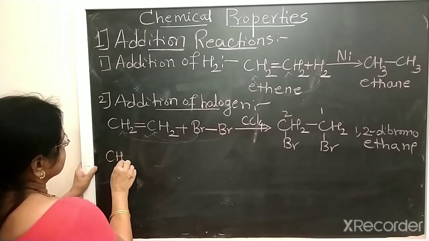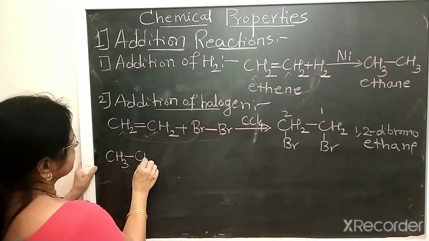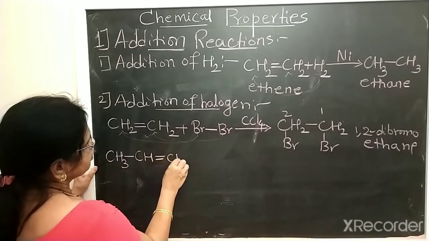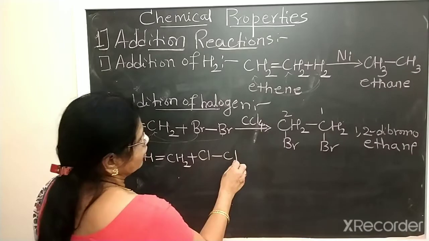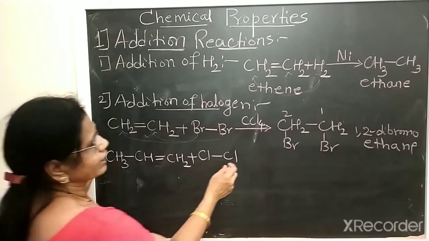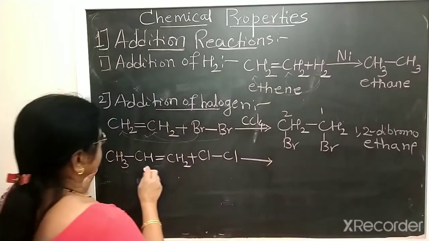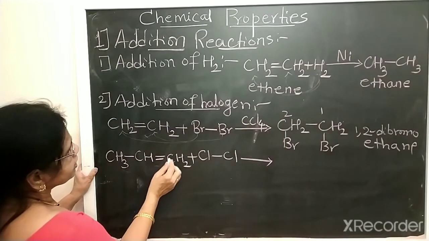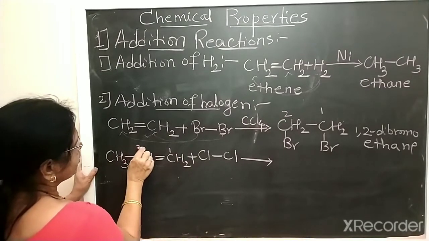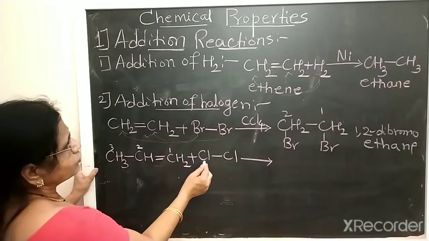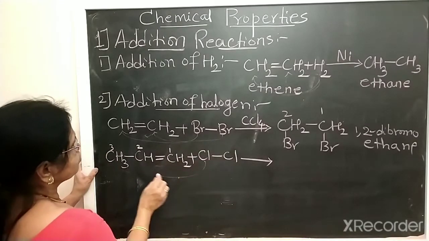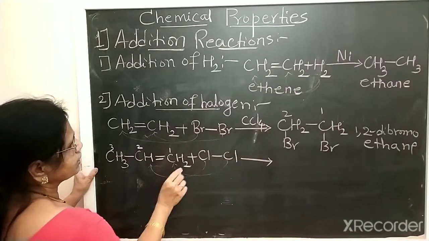Then addition of chlorine Cl2 to propene, another example in the textbook: CH3CH=CH2 plus Cl2. If you write Cl2, it's also correct. Which one is the double bonded carbon? 1, 2, 3. The first and second are double bonded carbons. Therefore, addition of Cl takes place. One Cl goes to one carbon, the other Cl goes to the other carbon.